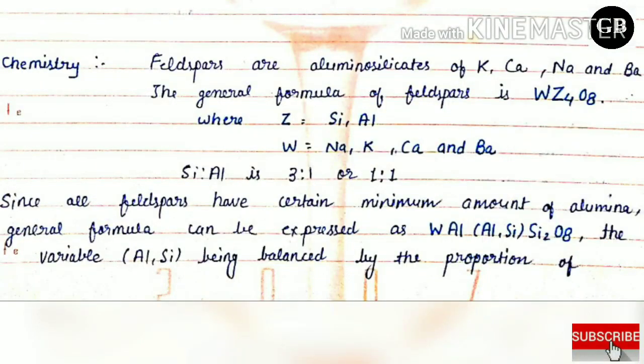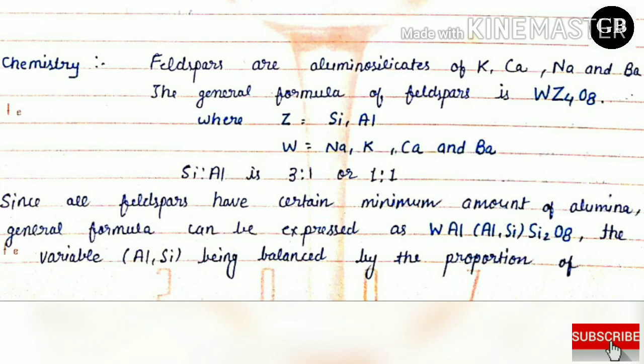Now come to the chemistry. So as we know, feldspars are aluminosilicates of potassium, calcium, sodium and barium. The general formula of the feldspar is WZ4O8, where Z indicates silicon and aluminium and W indicates sodium, potassium, calcium and barium, in which silicon and aluminium ratio is 3:1 or 1:1.